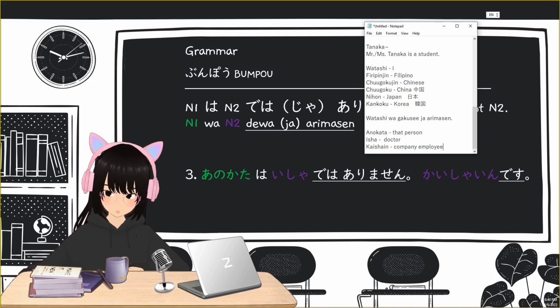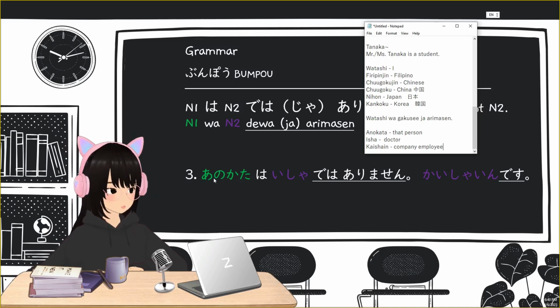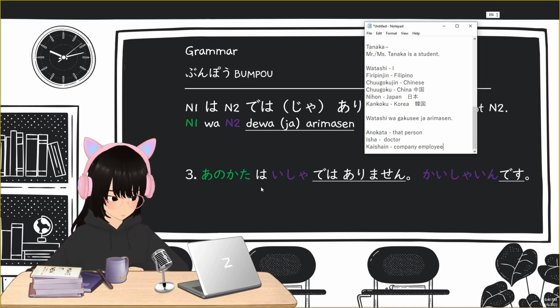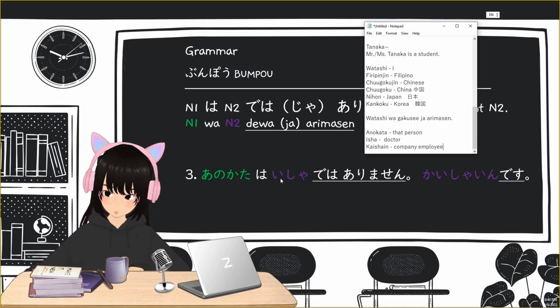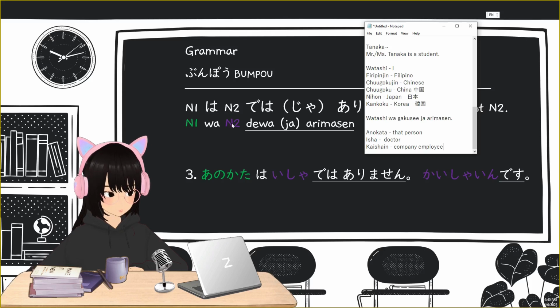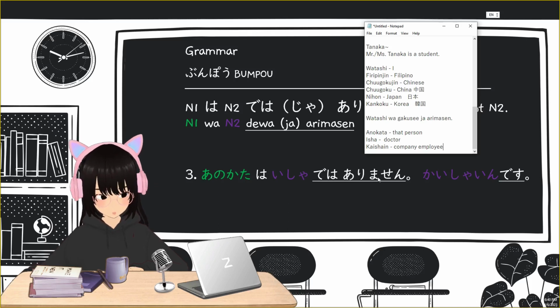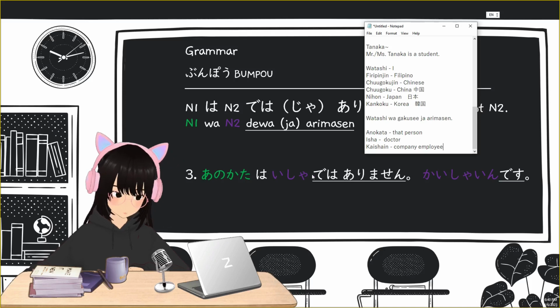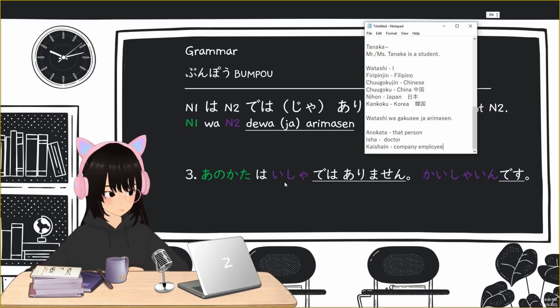Kaishain desu. Again, there are two sentences. In the first sentence you're saying anokata, that person, wa. So that person is our topic. Wa is the topic marker. Isha is our description about the N1. Dewa arimasen is your negating. So you're saying that that person is not a doctor.